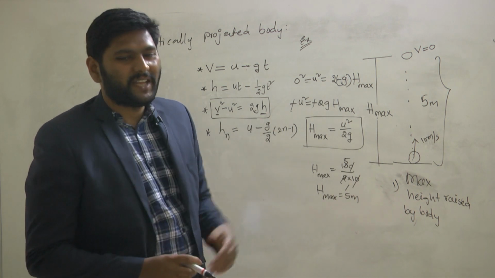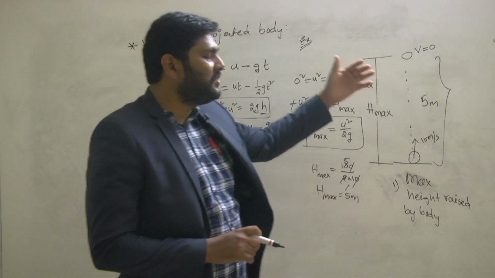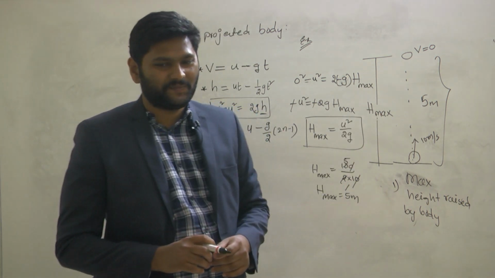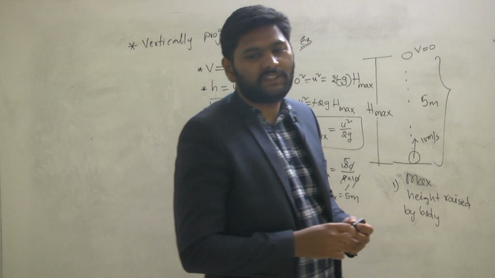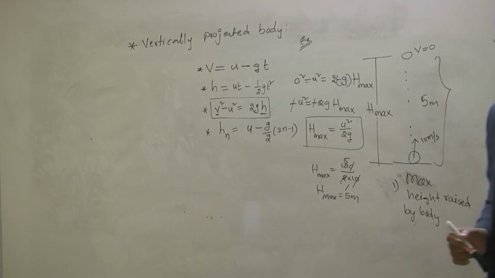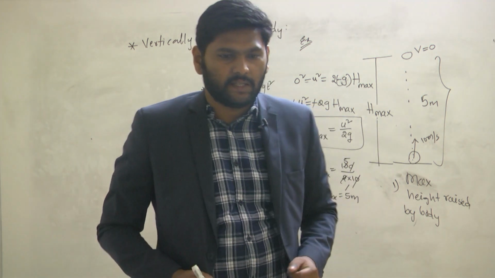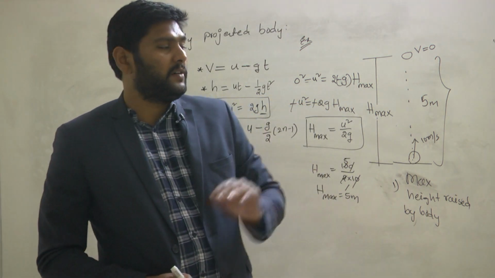But at the same time, I have one more question. How much time will it take to reach the maximum height? That is actually called time of ascent. So understand what is meant by time of ascent?